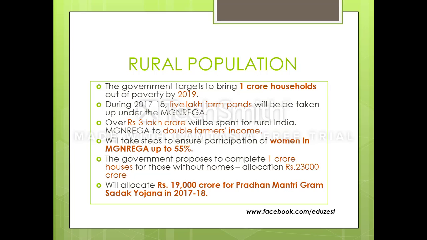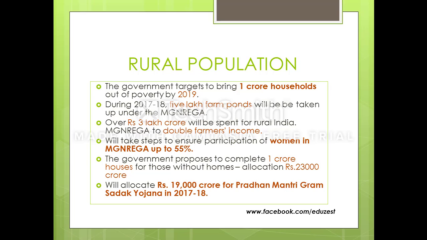Now coming to the second theme, that is the rural population. Firstly, we have seen what all the government has done for the agriculture part. Now we are seeing for the rural population. The government targets to bring 1 crore households out of poverty by 2019. So you need to remember 1 crore households and 2019. 2019 has always been a focus area for the NDA government, being the 150th anniversary of Mahatma Gandhi. So you can connect it with that.